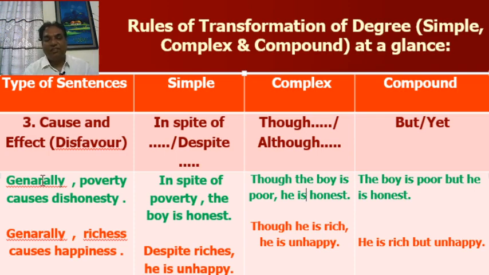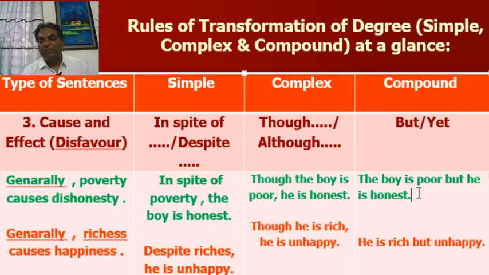Look at the first column. Generally, poverty causes dishonesty, but in this sentence, though the boy is poor, he is honest. The result is disfavor, against the favor. Look at the simple: in spite of poverty, the boy is honest, or despite poverty, the boy is honest.